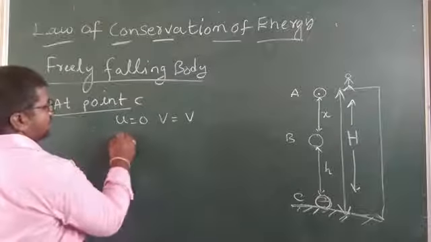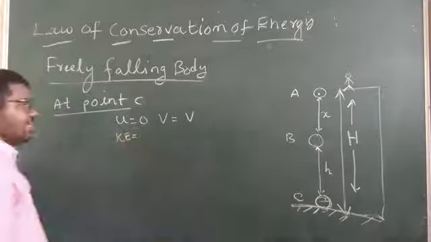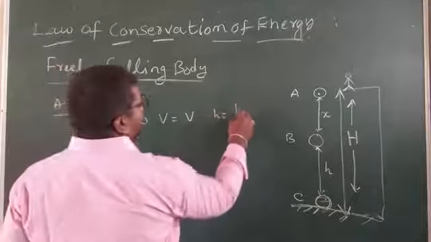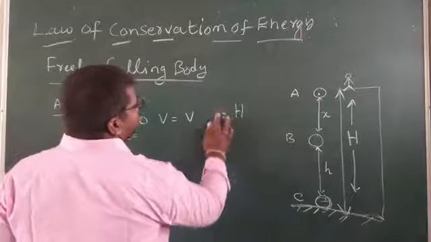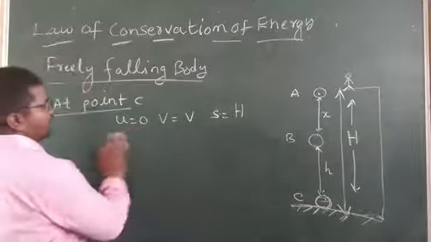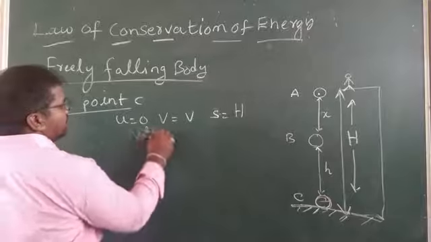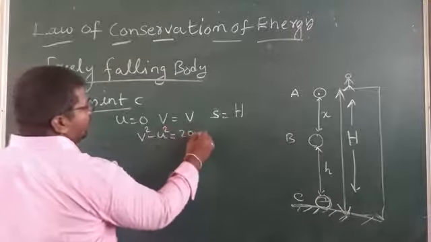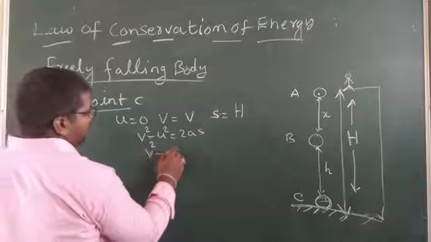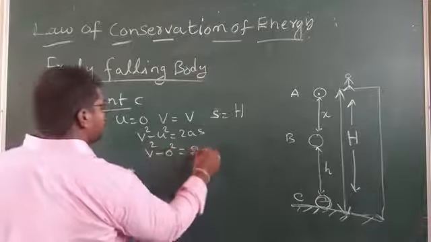Kinetic energy. h is equal to capital H, meaning s is equal to capital H. From v square minus u square is equal to 2as, v square minus 0 square is equal to 2gH.